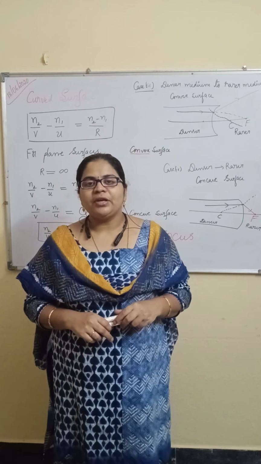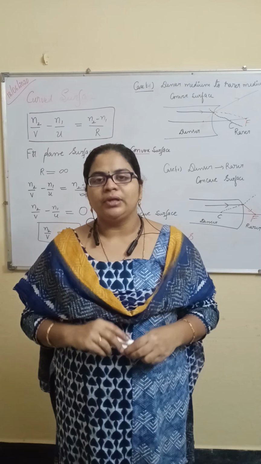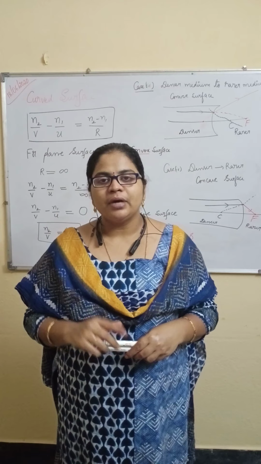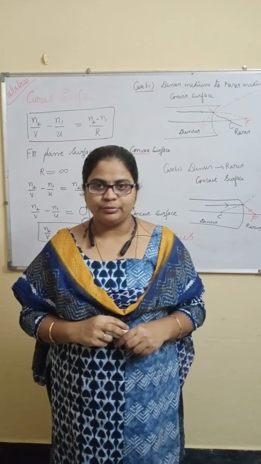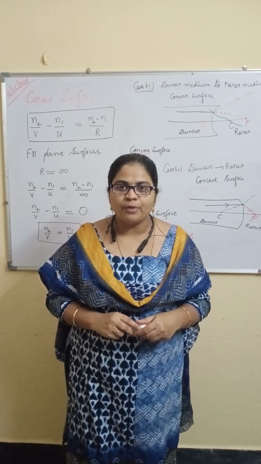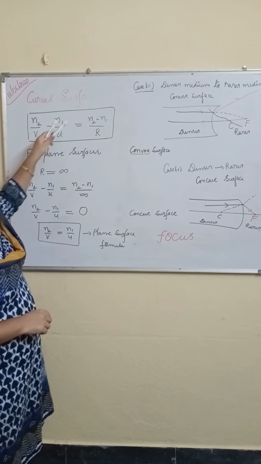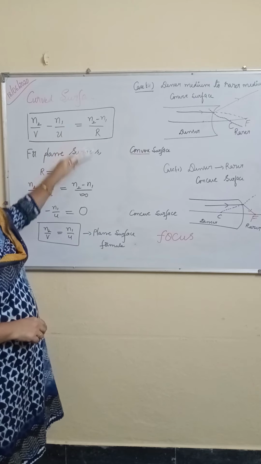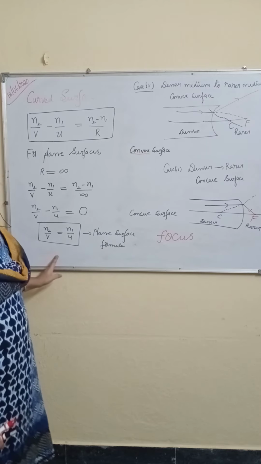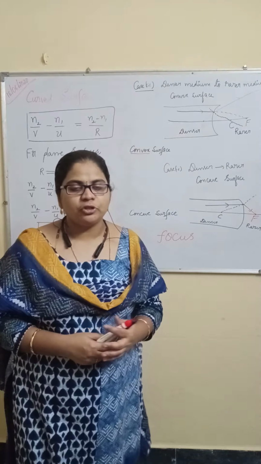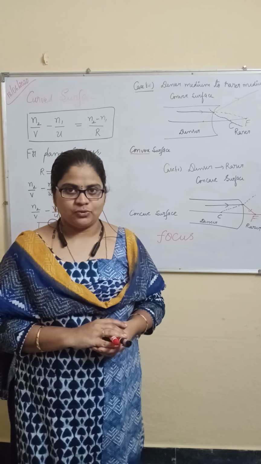When a light ray is coming from rarer to denser, the refracted ray will be close to the normal. When a light ray is coming from denser to rarer, the refracted ray will be away from the normal. And what is the curved surface formula? N2 by V minus N1 by U is equal to N2 minus N1 by R. What is the plane surface formula? N2 by V is equal to N1 by U. Based on these two formulas, we will do some important problems also. Thank you.